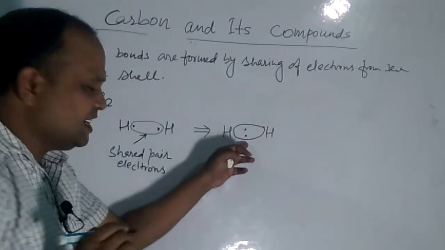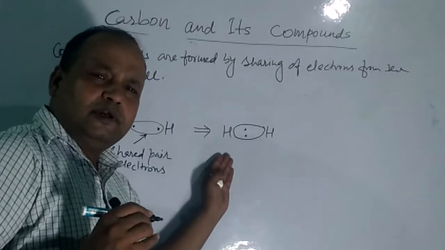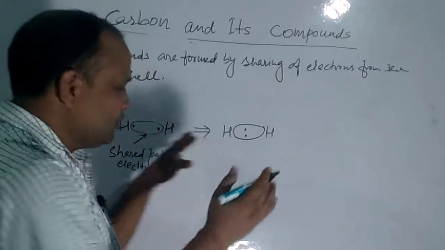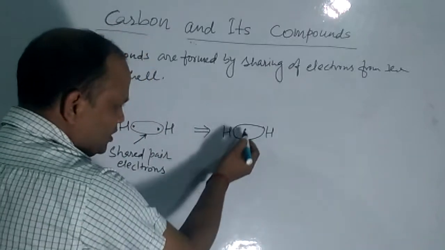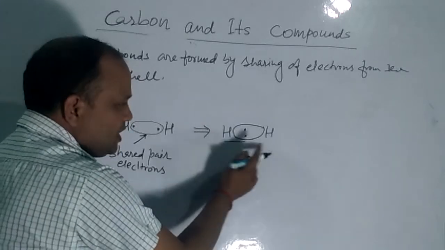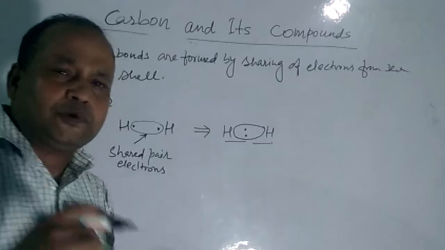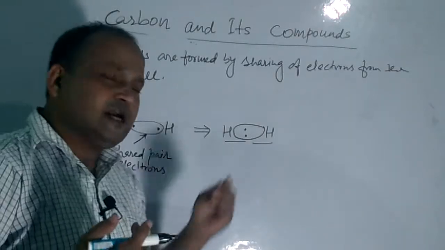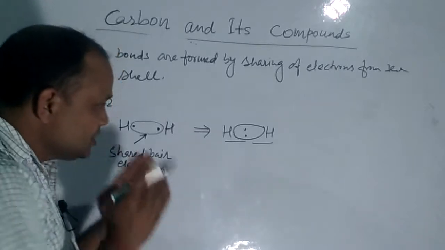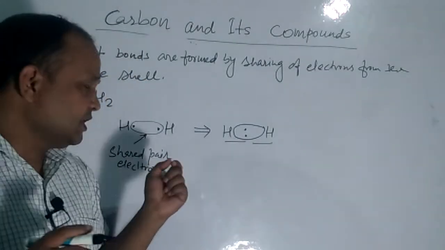This shared pair of electrons is counted on both sides. Both the hydrogens will count it as their own. So these two electrons will be counted for the first hydrogen, and the same 2 electrons will be counted for the second hydrogen also. In this way, both hydrogens have obtained their duet, or their nearest noble gas configuration.